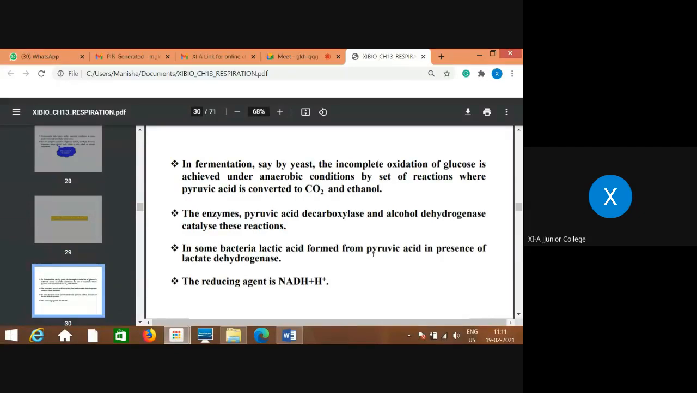The enzymes pyruvic acid decarboxylase and alcohol dehydrogenase catalyze these reactions, and in some bacteria lactic acid is formed from pyruvic acid in presence of lactate dehydrogenase, whereas the reducing agent is NADH plus H, that is NADH2. Just now I showed you at what step that is produced in glycolysis. In fermentation, not much energy is released. Less than even 7% of the energy in the glucose is released, and not all of it is trapped as high energy bonds of ATP.